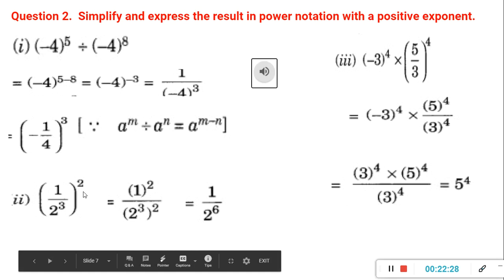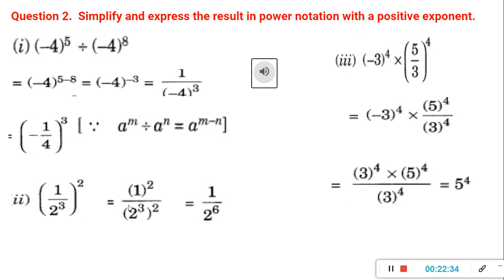Now second question, 1 upon 2 raised to 3 whole square. So this we can write as a upon b whole square can be a square upon b square, right?